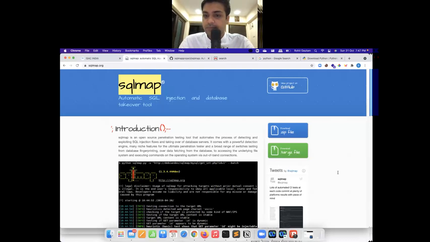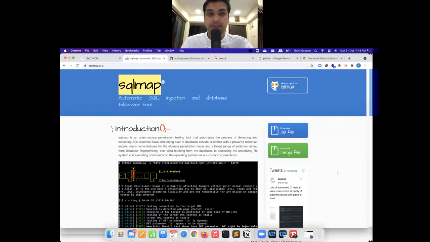Is there any alternative for SQL map for SQL injection attacks, because it takes too much time? So there are some other alternative tools as well. But SQL map being one of the tools which has been actively developed, and its fingerprinting of the database is really very good because it is able to do different types of attacks.